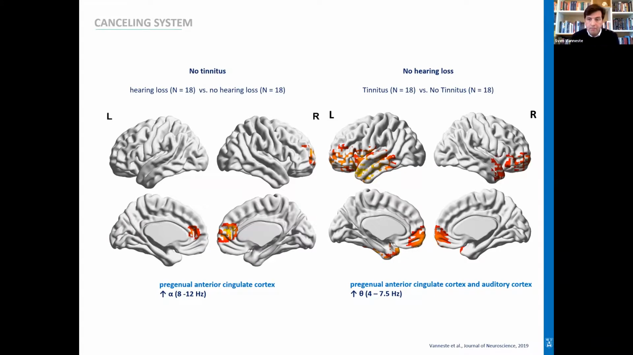When you compare patients that have hearing loss versus no hearing loss and no tinnitus, what we saw was changes in the ventromedial prefrontal cortex extended to the pregenual anterior cingulate cortex for alpha. People that had hearing loss but did not perceive tinnitus had increased alpha activity in that specific spot. When we compared tinnitus patients that have no hearing loss to people that have no hearing loss and no tinnitus, we saw again that same area, but now it was not in the alpha frequency band but in the theta frequency band, with increased theta activity in that specific area. So this was quite intriguing.